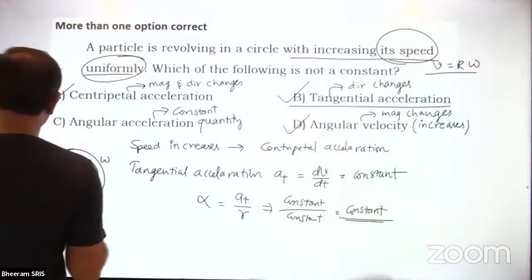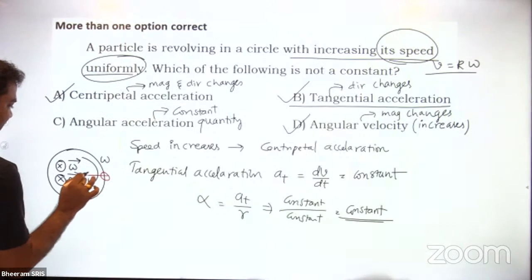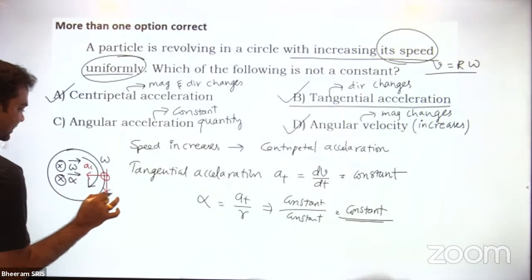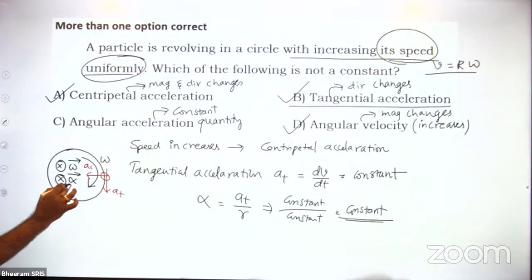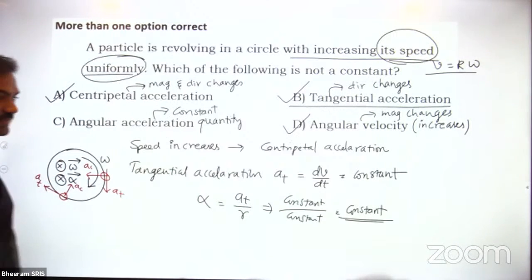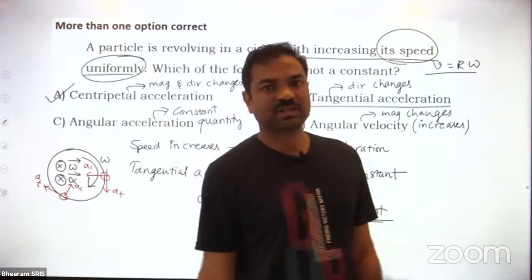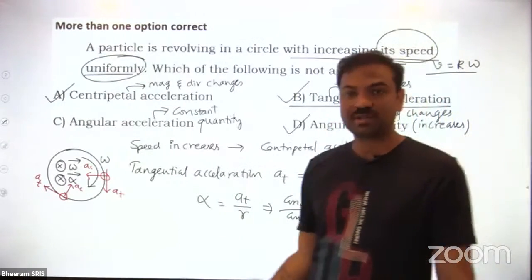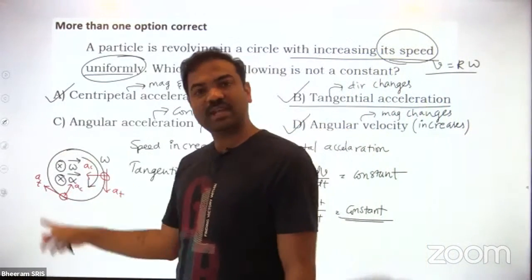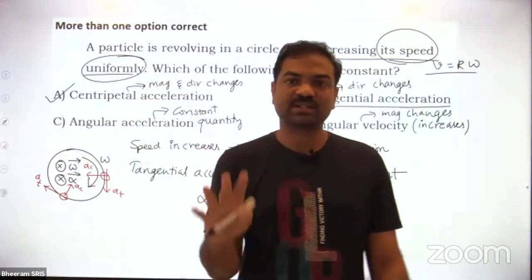See, this is the centripetal acceleration, and this is, let us say, the tangential acceleration. As the particle has gone to here, the centripetal acceleration direction changes, and the tangential acceleration direction also changes. Means these two can never be constant quantities. Tangential acceleration and centripetal acceleration can never be constant quantities. Why? Because their direction keeps on changing, even though they are constant in magnitude.